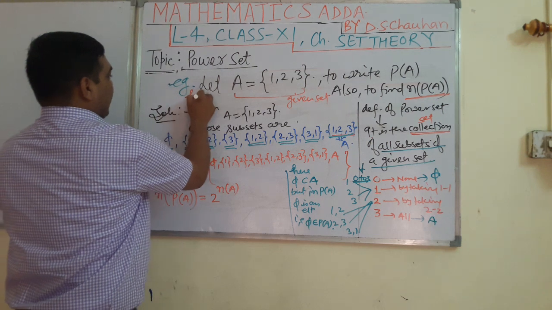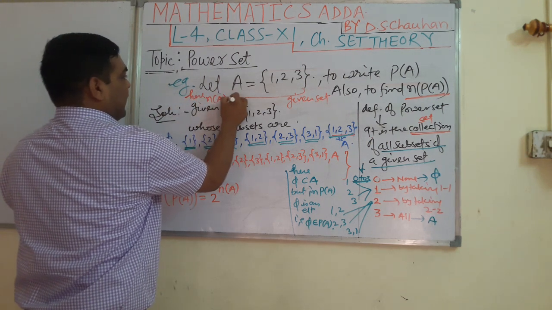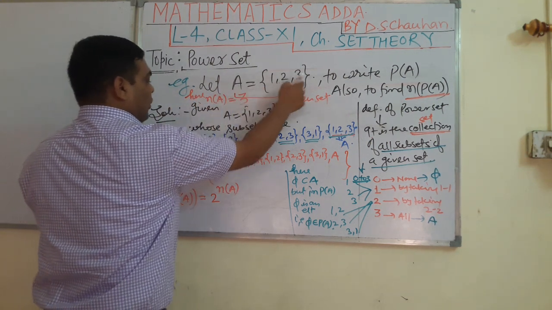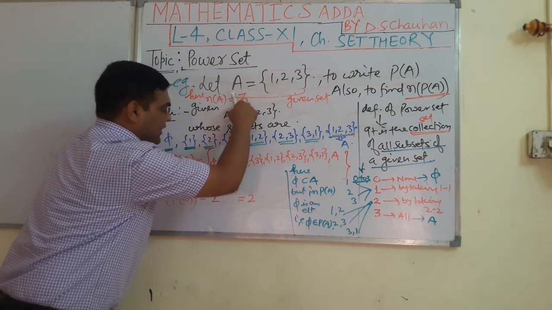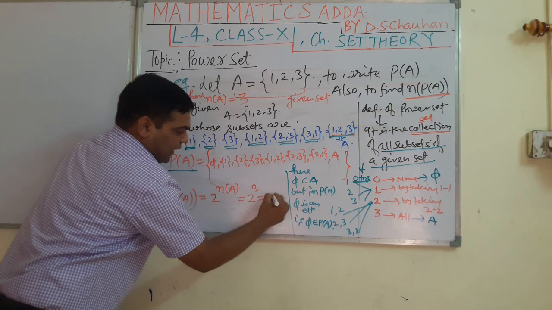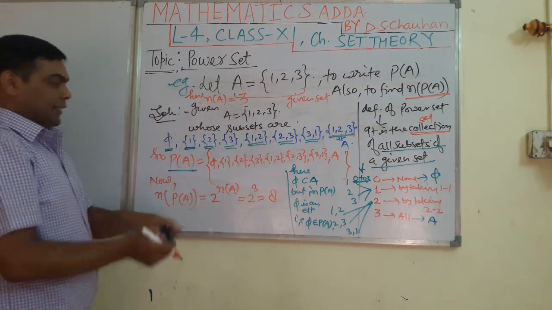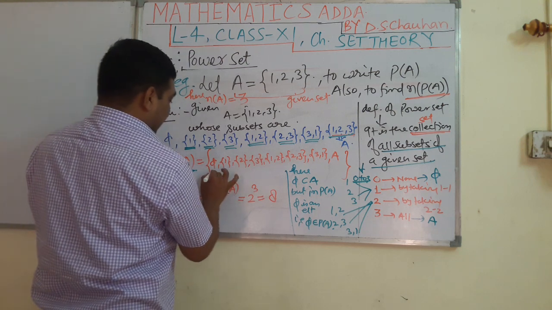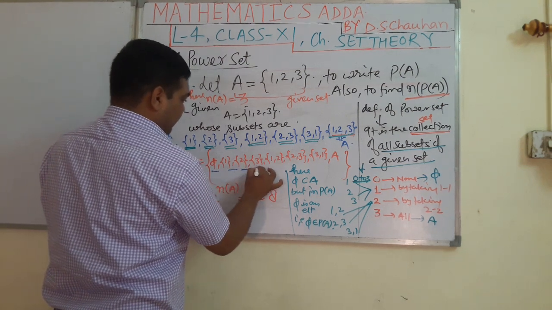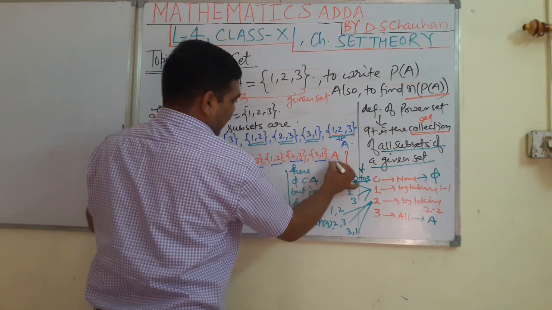Here students, n(A), what is it? It is 3. 1, 2, 3. Put the value here. 2, n(A) is how much? It is 3. So 2 raised to 3. How much is it? 8. So now students, if you count the elements, again you will get 8. 1, 2, 3, 4, 5, 6, 7, 8.